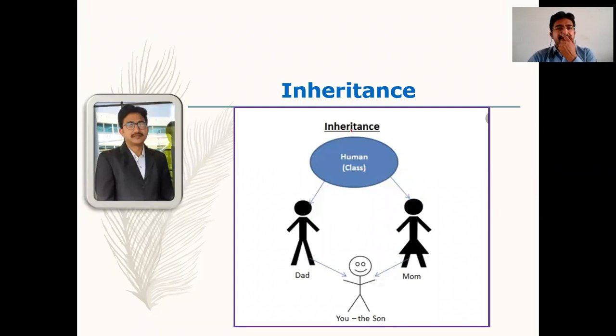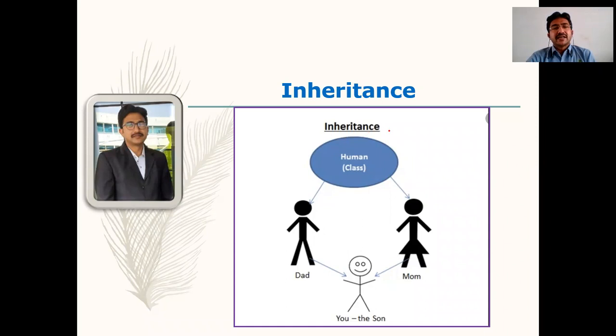So what is inheritance? It is one of the features of Java. We can also call it a buzzword or a principle of Java. One of the features of Java is inheritance. Inheritance is nothing but acquiring the parent class properties by the child class. Acquiring the parent class properties by the child class.